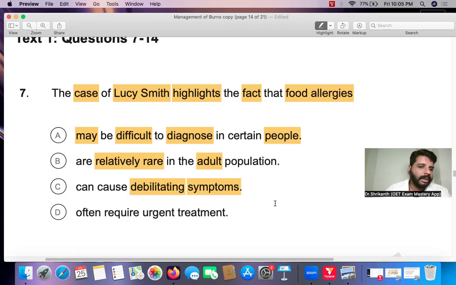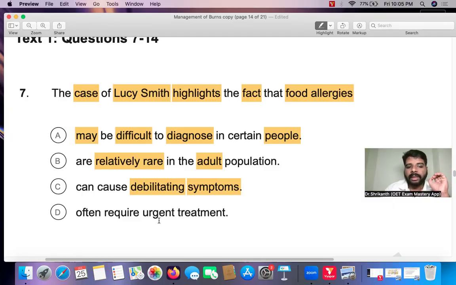Those types of symptoms are what we call debilitating symptoms. So he wants to inform us that if a person gets affected with food allergies, people can get very serious symptoms. To inform us of that, he's using Lucy Smith's example. That's the purpose of that case.